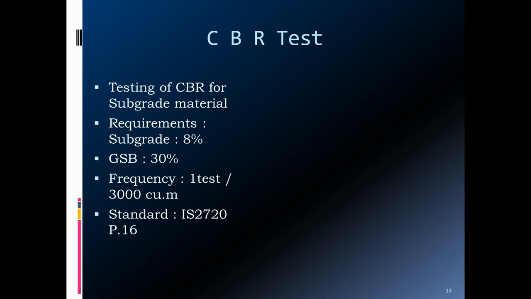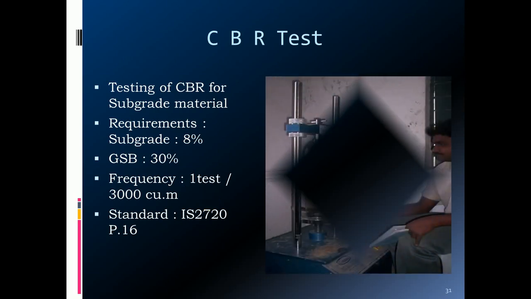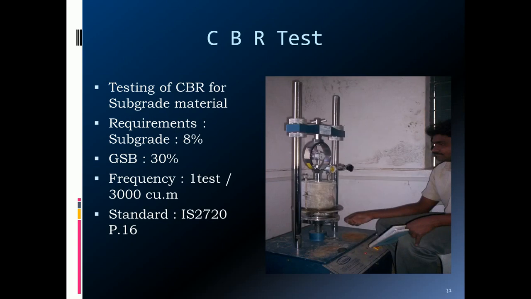Some of the important tests during the construction of the highway include the CBR test to check the quality of the material. We need to conduct this California bearing ratio test. The minimum CBR recommended for the GSB is 30%. The frequency of testing is about one test for 3000 cubic meters of work. This is the view of the CBR apparatus.